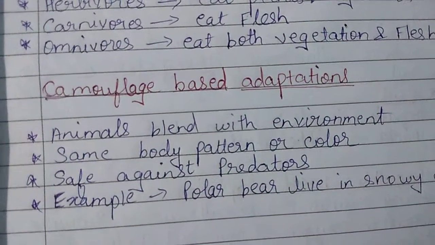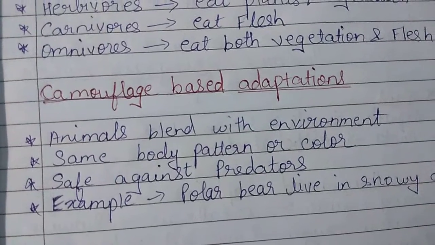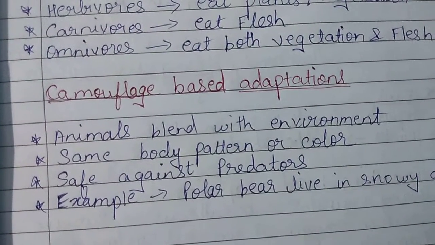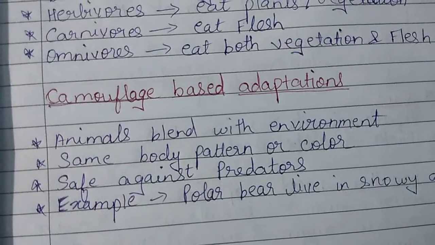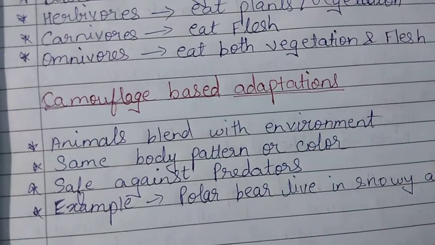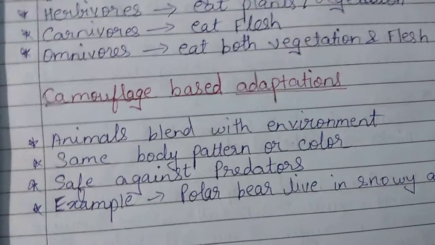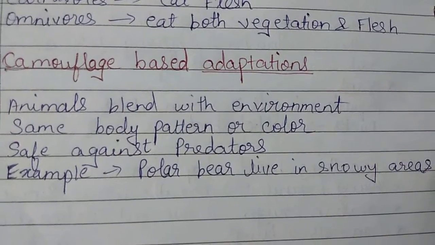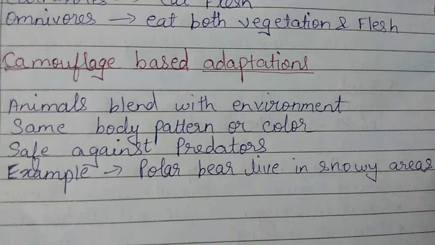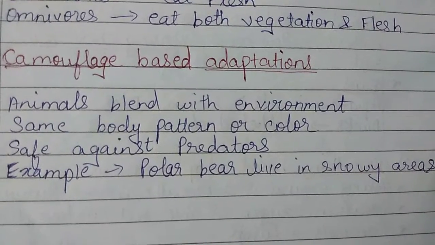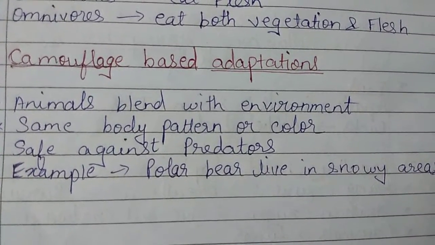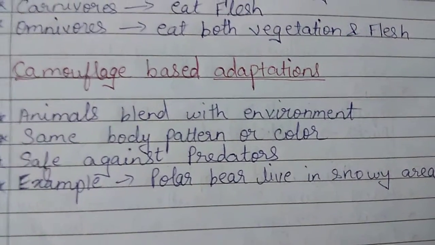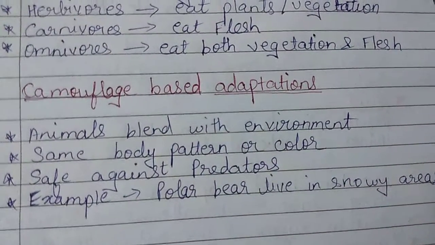Similarly, camels are brownish, right? They live in the desert, so to match with the desert, camels are brownish. Some animals match their colors with rocks, soil or grass depending on the environment they live in. So this adapting of a specific color or body pattern is called camouflaging, and camouflaging is done to protect themselves against the predators.